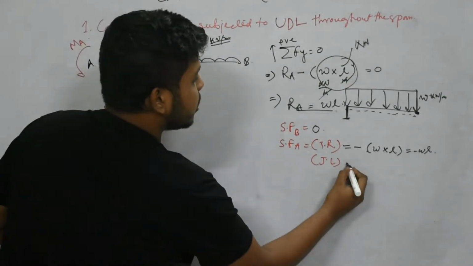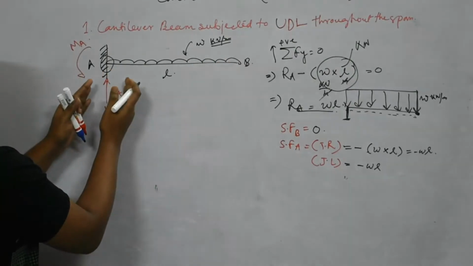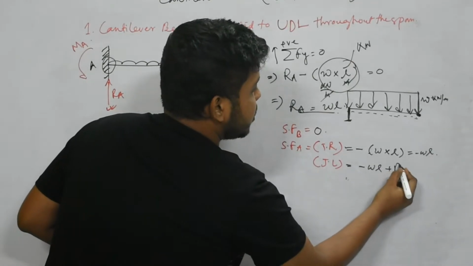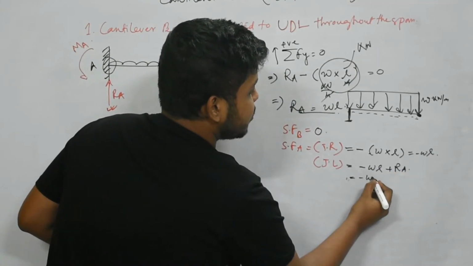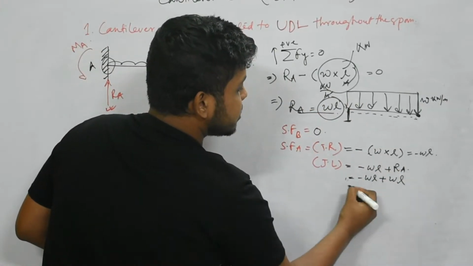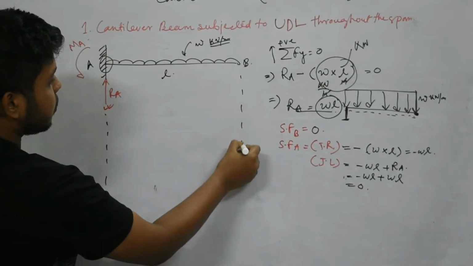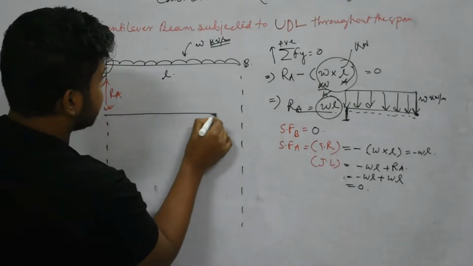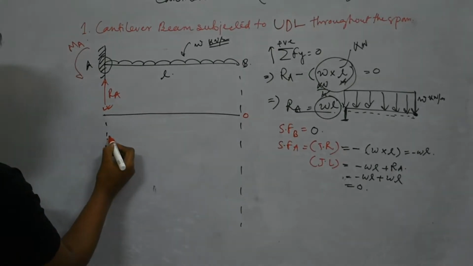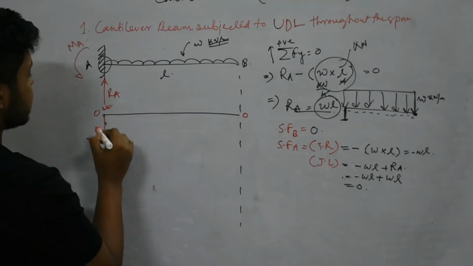And just left, this minus WL part is already existing, and this RA is included with this part. RA is upward, that is why plus RA, so minus WL plus RA means WL, that is equal to 0. So we'll have all our shear force values for these points. At B this is 0, at A this is WL, and then again it is 0. So this is the value.